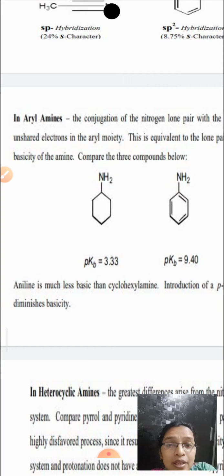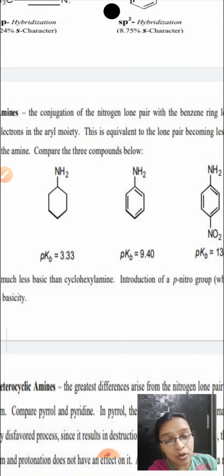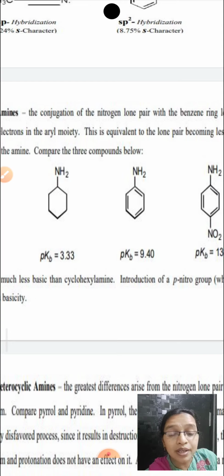In aromatic amines, the lone pair electrons on the nitrogen atom are delocalized with the ring. When they are delocalized with the ring, they are not available for protonation, so nitrogen cannot donate the lone pair of electrons. Therefore, the tendency to donate the lone pair of electrons will be less and the basicity will be less.